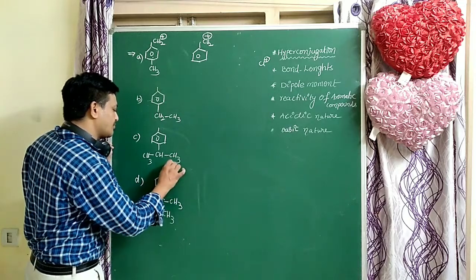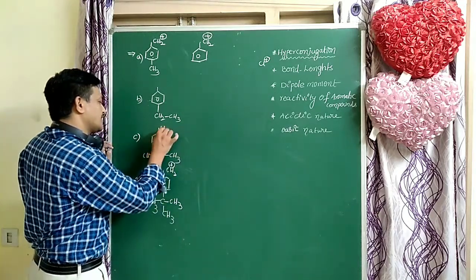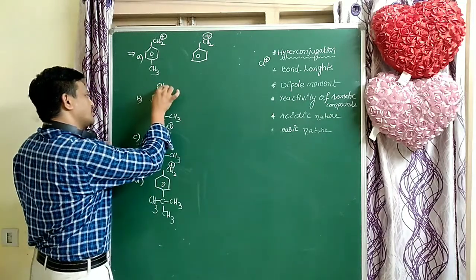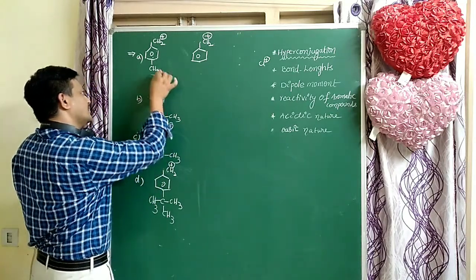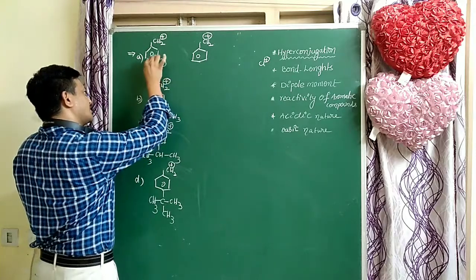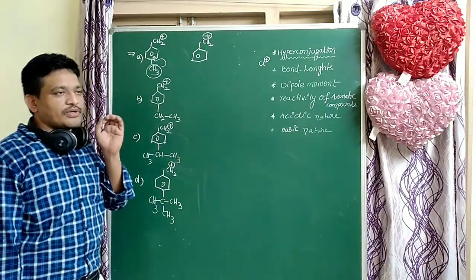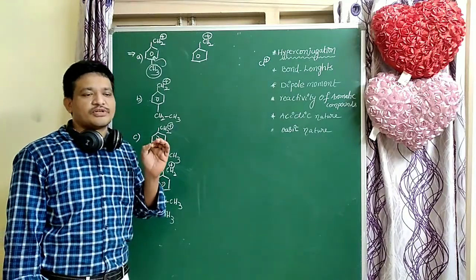Which group is more donating to the ring? The methyl group is more donating, so that benzyl carbocation is the most stable.